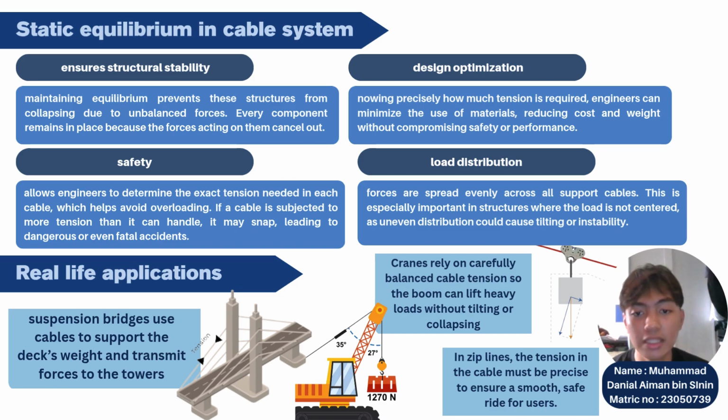If a cable is subjected to more tension than it can handle, it may snap, leading to dangerous or even fatal accidents. Third is design optimization. Knowing precisely how much tension is required, engineers can minimize the use of materials, reducing cost and weight without compromising safety or performance. Lastly is load distribution. Forces are spread evenly across all support cables. This is especially important in structures where the load is not centered, as an uneven distribution could cause tilting or instability.